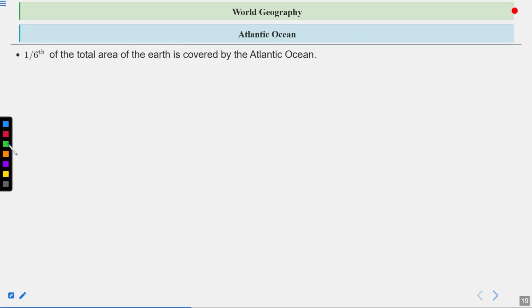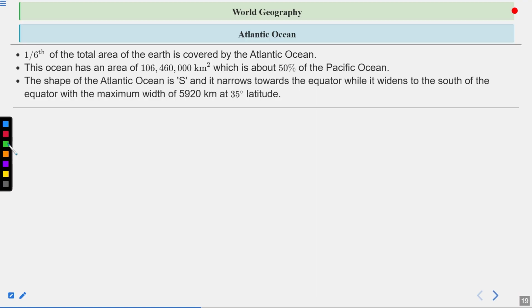Now, the Atlantic Ocean is the one we need to talk about. So one-sixth of the total area of the Earth is covered by the Atlantic Ocean. This ocean has an area of 106,460,000 square kilometers, which is about 50% of the Pacific Ocean. So if we talk about the Atlantic, do remember this is the second largest ocean in the world.